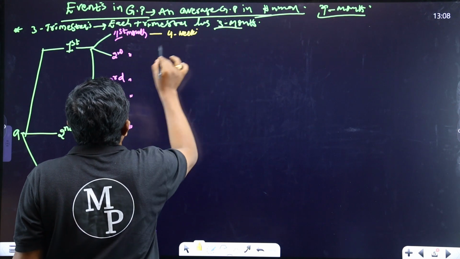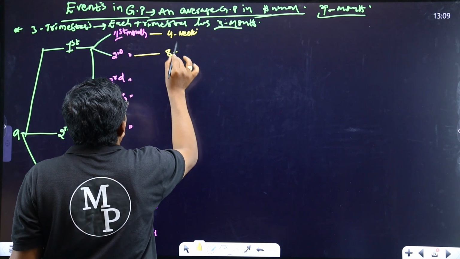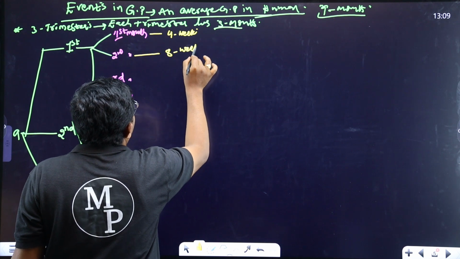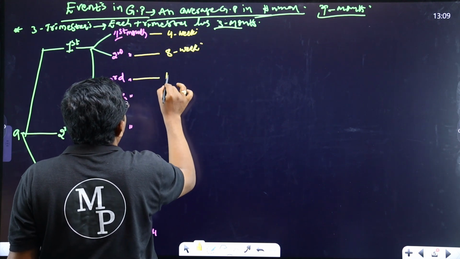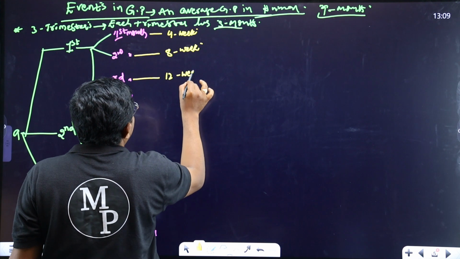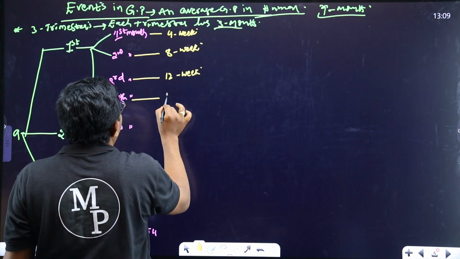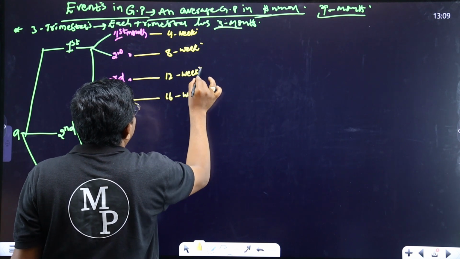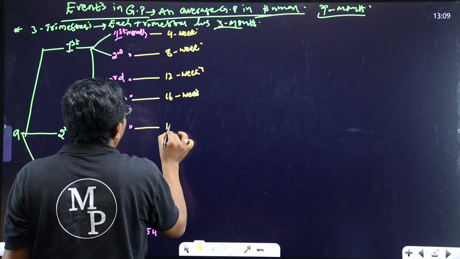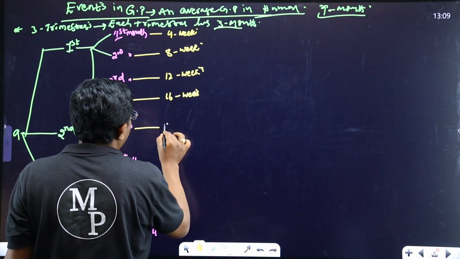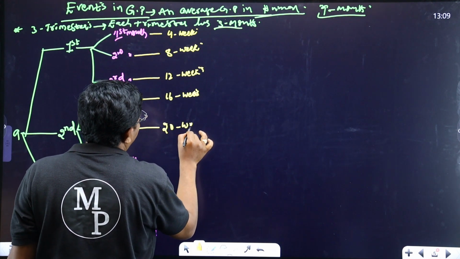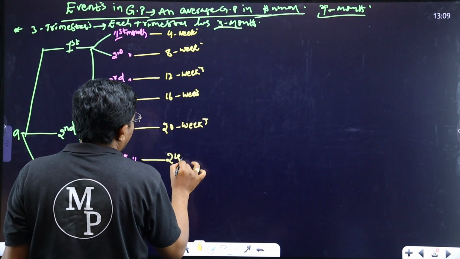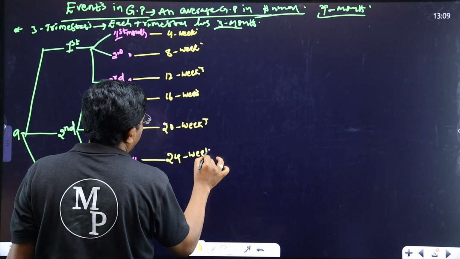4 weeks. And in the second month, 4 plus 4, because every month has 4 weeks. Here again 8 weeks, and here 12 weeks of the gestation period, and here 16 weeks of the gestation period. Here 20 weeks of the gestation period. Here 24 weeks of the gestation period.